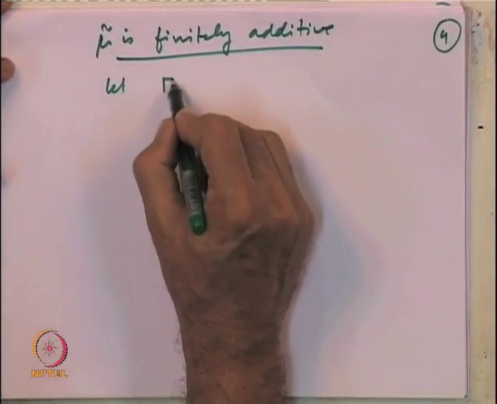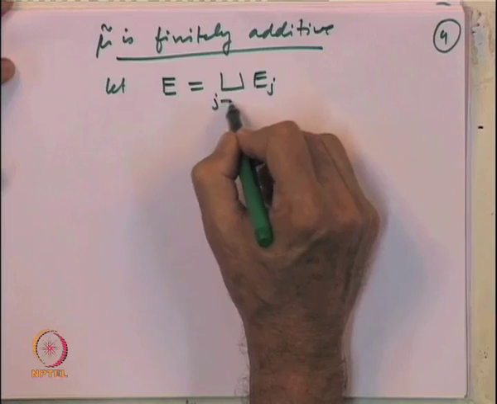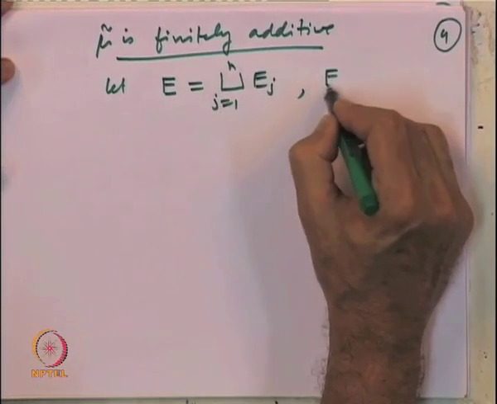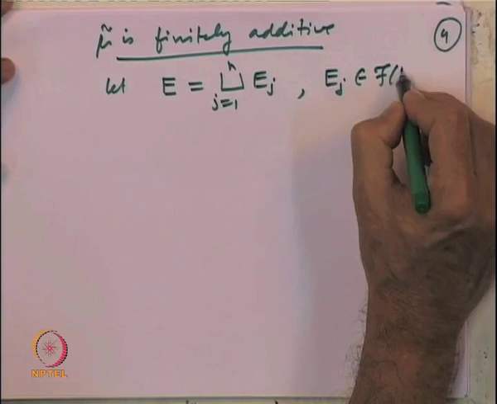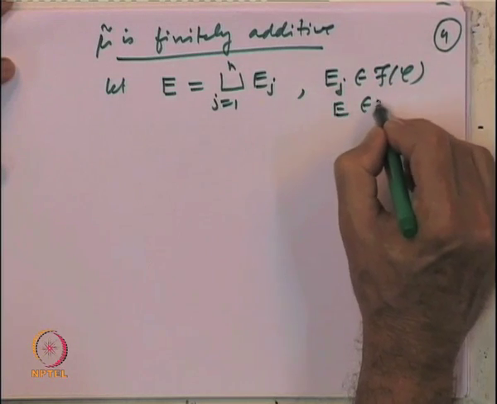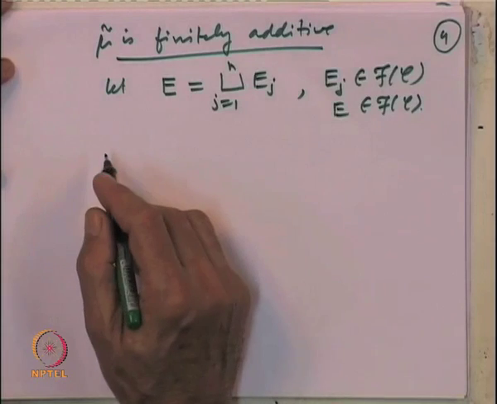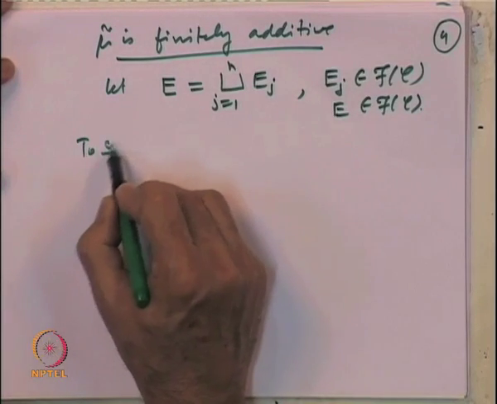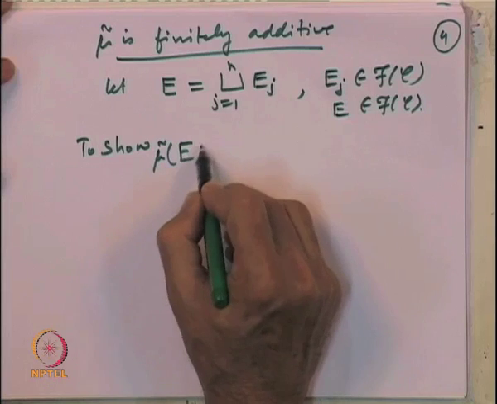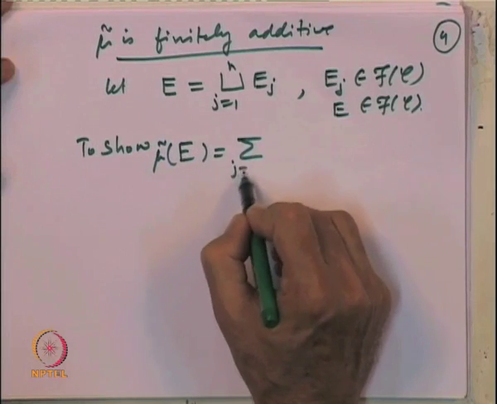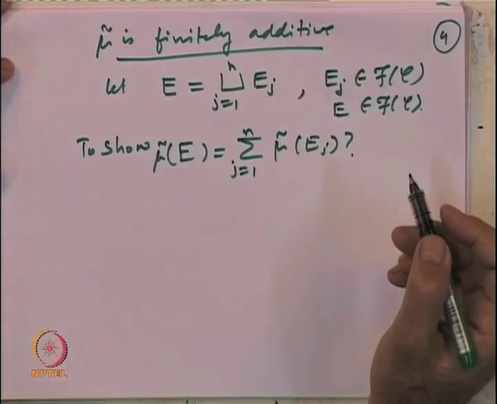Let E be written as a union of E_j's, j equal to 1 to n, where each E_j belongs to the algebra generated by C, and of course, E also belongs to the algebra generated by C. We want to show that mu tilde of E is equal to the summation j equal to 1 to n of mu tilde of E_j. So, this is what is to be shown.